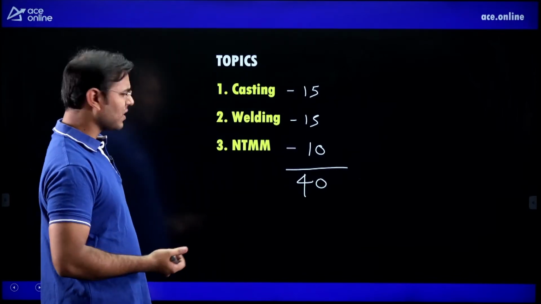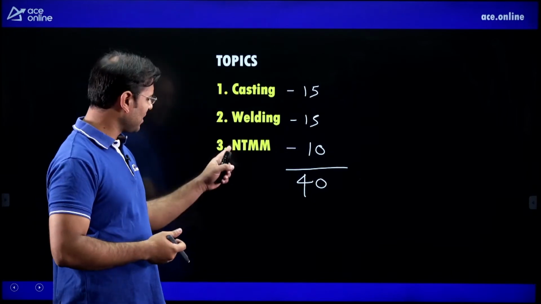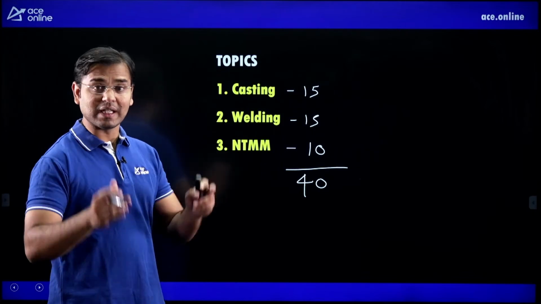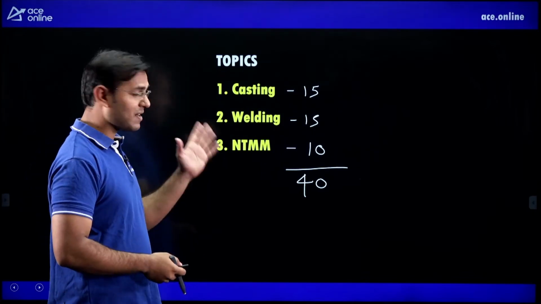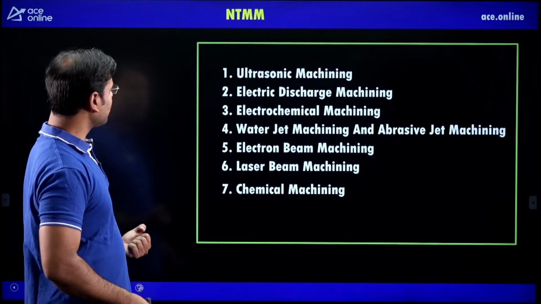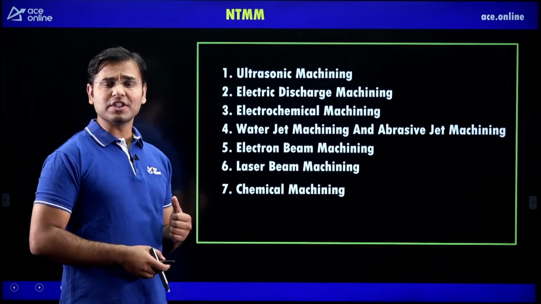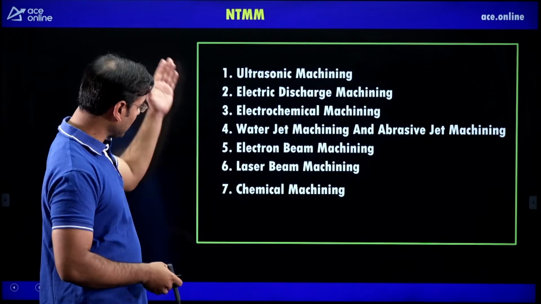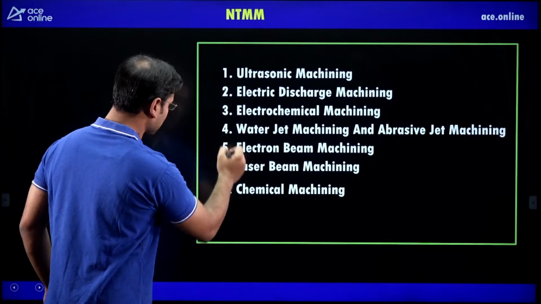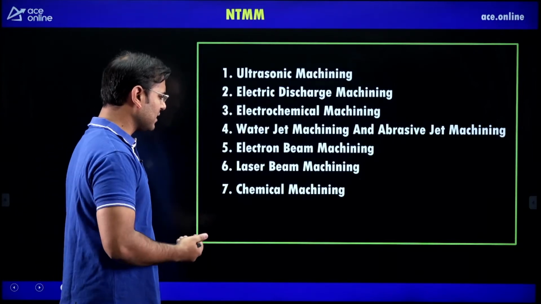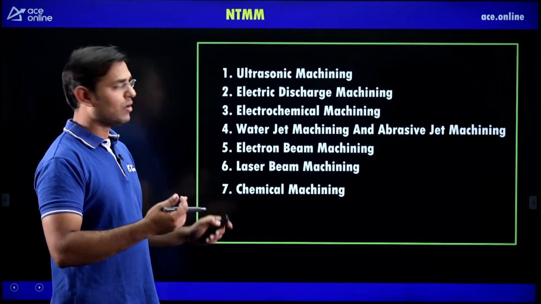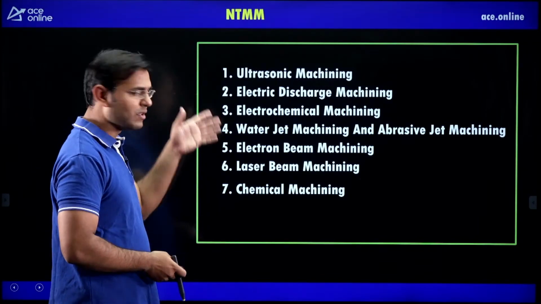Now see, I want to start with the non-traditional machining methods chapter first. Every time I start with casting, then welding, then NTMM. But in this lecture, I want to start directly with NTMM. Before the first question, you can see that in the non-traditional machining methods there are 7 methods. Out of the 7 methods, the first 6 are more important, and chemical machining is rarely asked in the exam. But we'll see all 10 questions on all these methods.